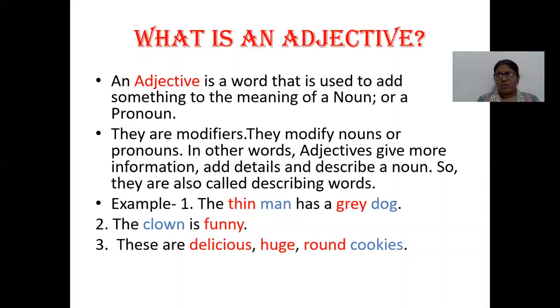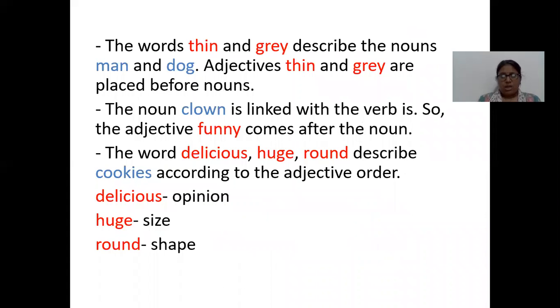So first we'll find out the nouns. Man, dog, clown, cookies. They are nouns because they are naming words. Now, thin, grey, funny, delicious, huge, round are describing words, and describing words are adjectives. Now, what is the difference that we'll study? In the first sentence, we have seen that the words thin and grey describe the nouns man and dog. The adjectives thin and grey are placed before nouns.